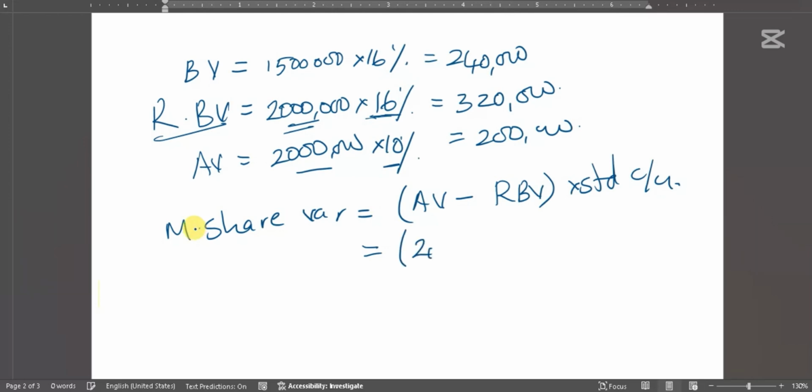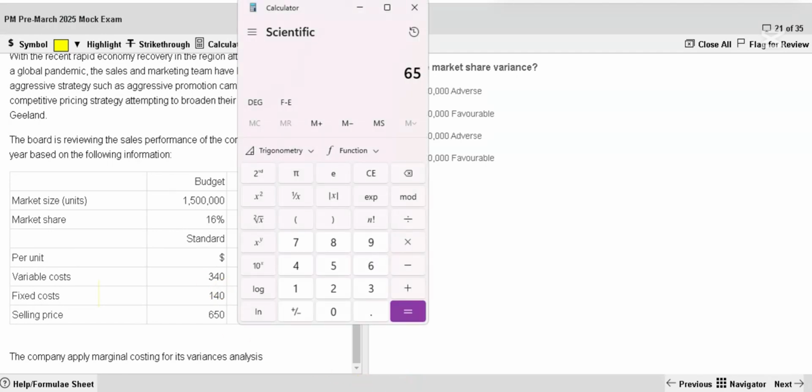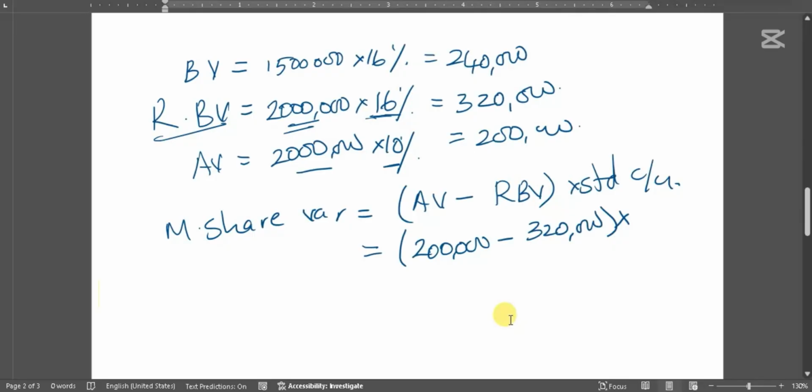Actual volume 200,000, revised budgeted volume 320,000, standard contribution per unit: 340 is the variable cost, 650 is the price. Get the difference: 650 minus 340 is 310. Multiply by 310.